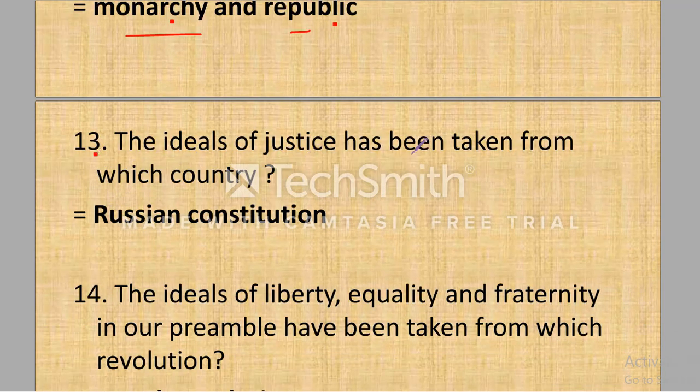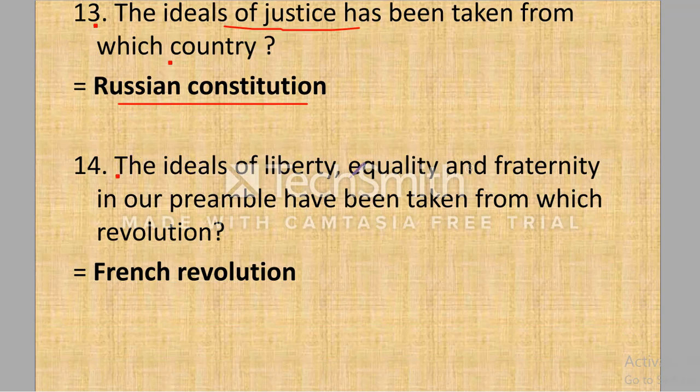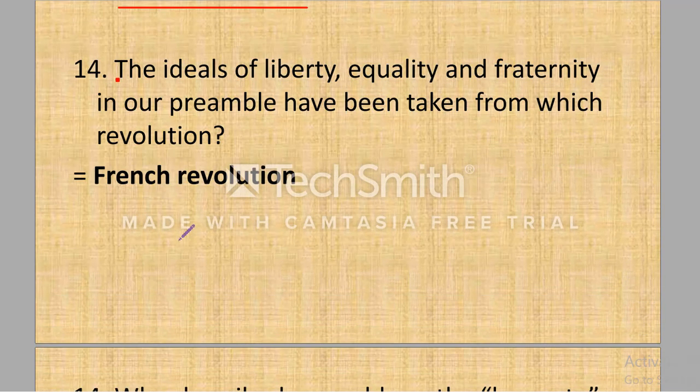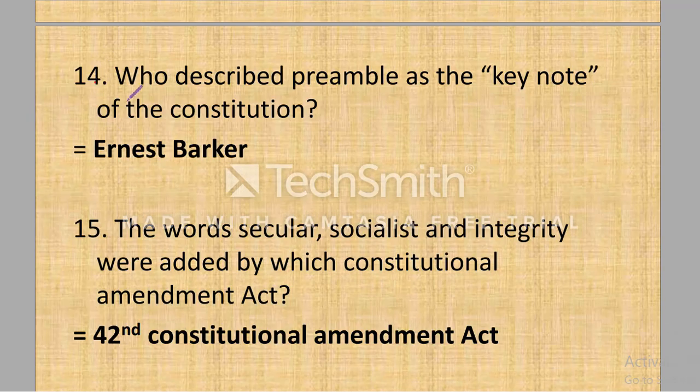Next question. The ideals of justice have been taken from which country? Answer is Russian Constitution. Next, the ideals of liberty, equality and fraternity in our preamble have been taken from which revolution? The ideals of liberty, equality and fraternity in our preamble have been borrowed from the French Revolution. Next question. Who described preamble as a keynote of the Constitution? Answer is Ernest Barker.